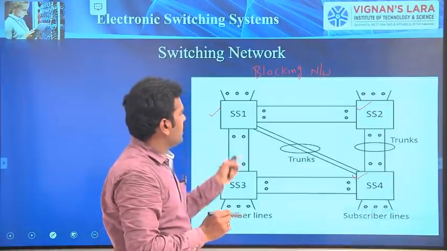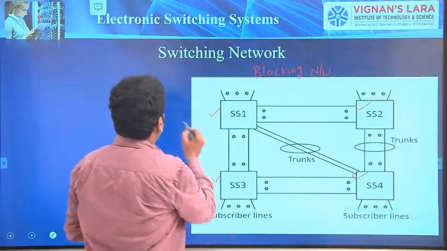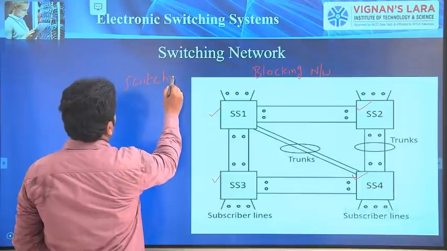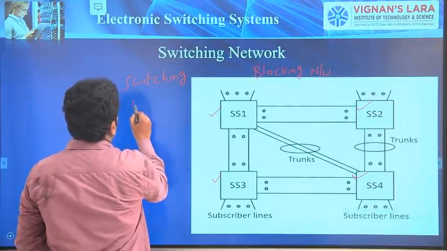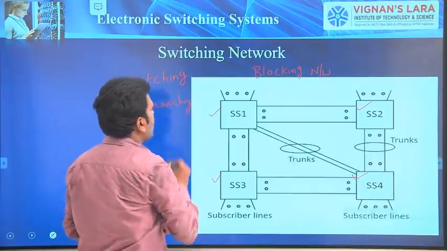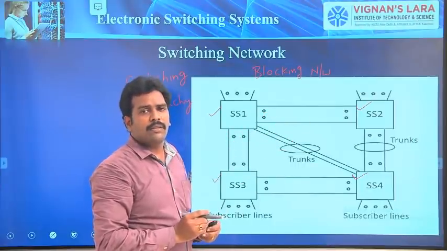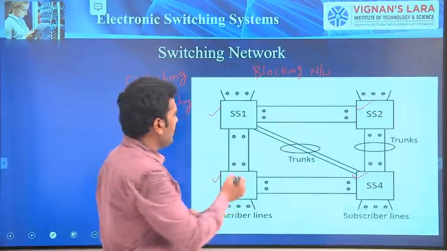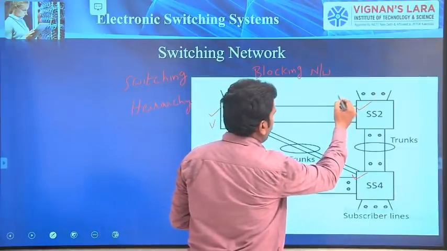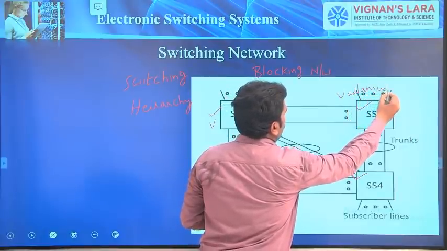To connect these exchanges, we should follow some switching hierarchy. Based upon what reason do we have to interconnect these exchanges? Based upon traffic. For example, this exchange is at Vijayawada, this exchange is at Vadlamudi, and this is at Vijayawada.